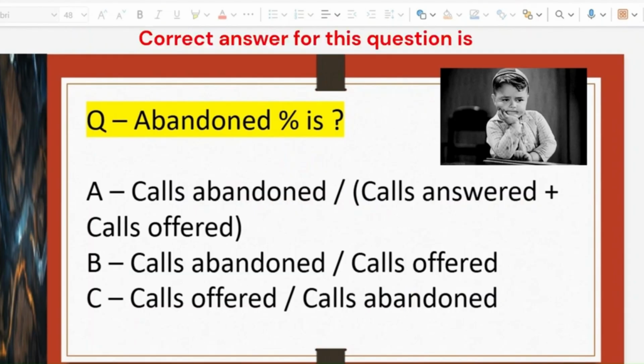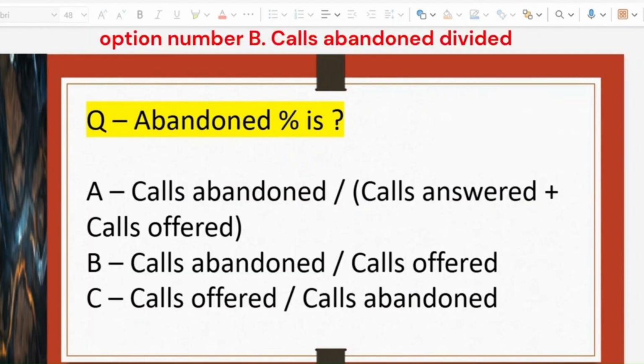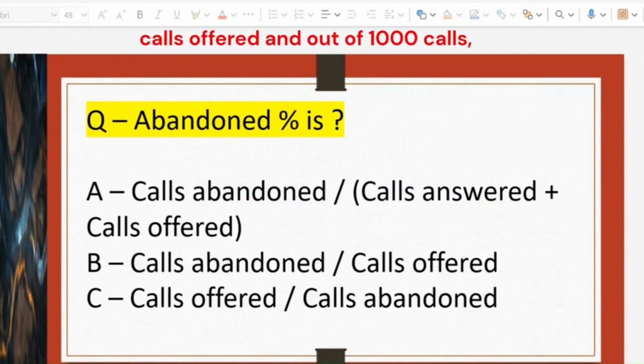Correct answer for this question is option number B, calls abandoned divided by calls offered. Suppose we have 1000 calls offered and out of 1000 calls, 100 calls got abandoned. So 100 divided by 1000 calls would be the abandoned percentage.